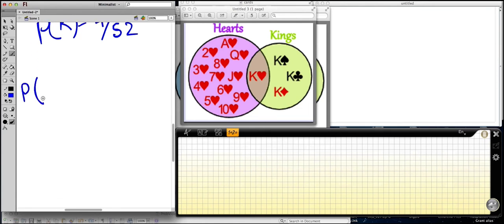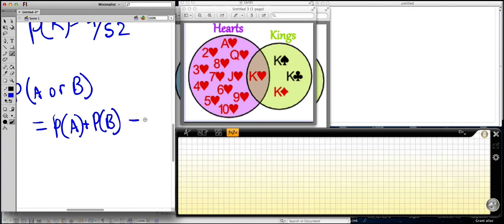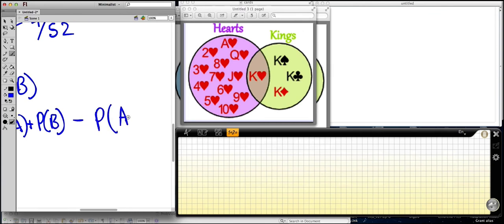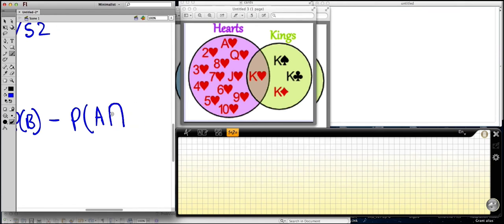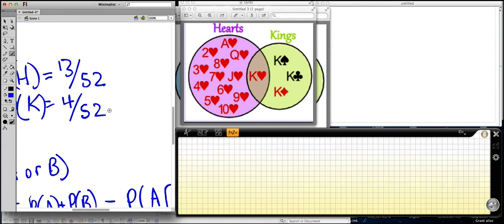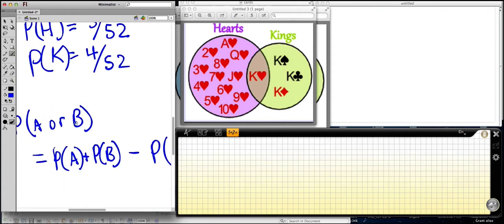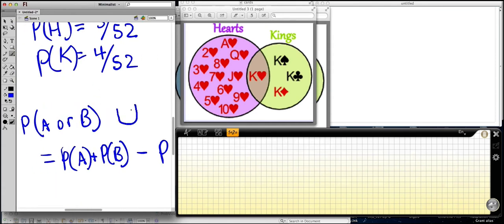And how we do that is, for this formula, probability of A or B equals probability of A plus probability of B, starts off the same way, minus probability of A and B. And you'll see this notation more. Easy way to remember it is the one for and looks like an A, and the other one looks like a cup. So you could think OR is more, like a cup.